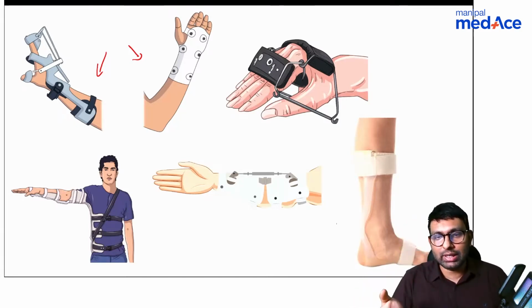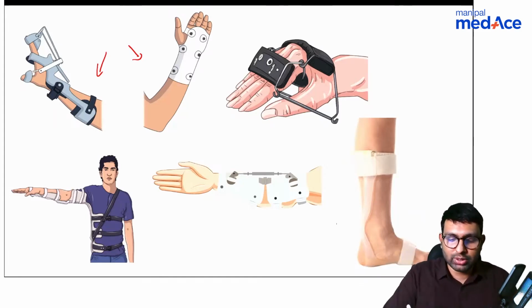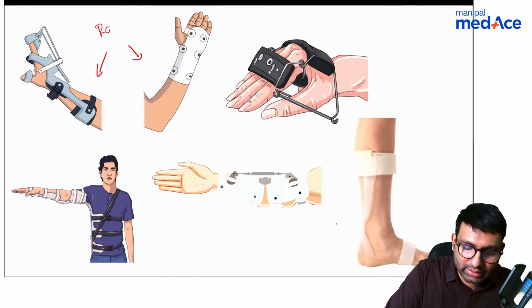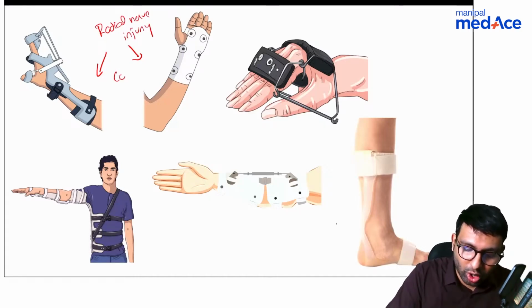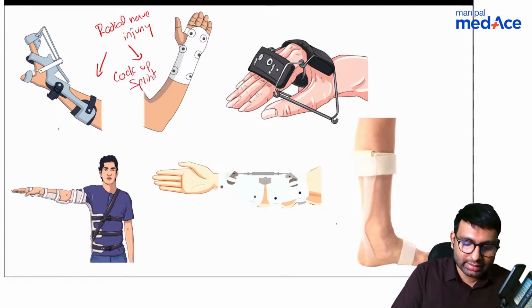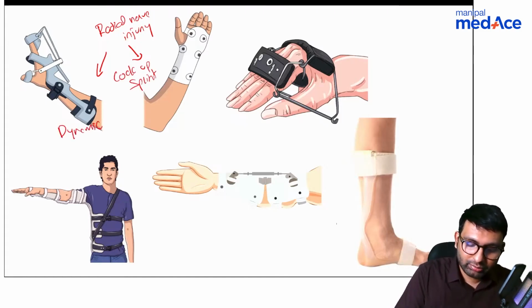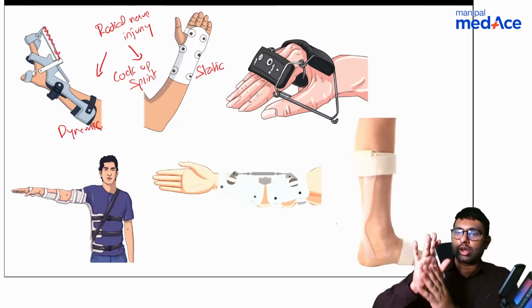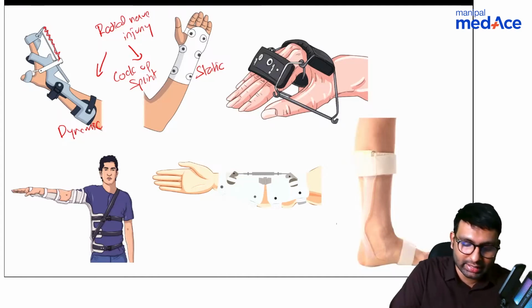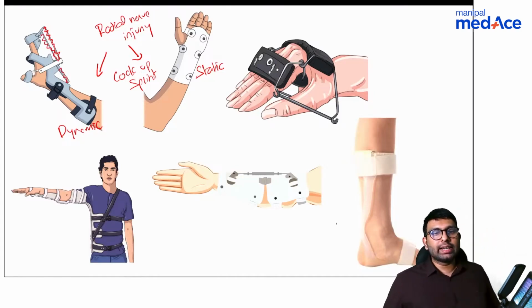This is not possible in which type of injury? It is not possible in radial nerve injury. So this is used in radial nerve injury. And what is this brace called as? They are called as cock up splint. Two types are there. This is dynamic, this is static. Dynamic because it has these movements, so it will always cause these movements, that is why it is dynamic. You can see here wirings are there, no? So this is dynamic and static cock up splint.